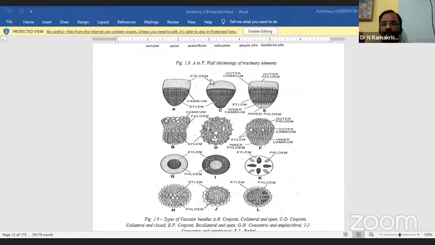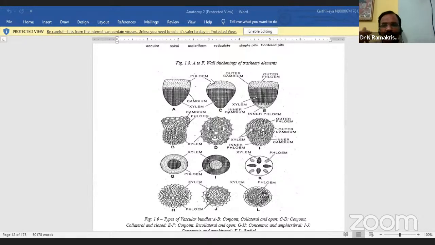Next, the tracheids and vessels are relatively narrow and longer. The parenchyma is not differentiated into axial and ray parenchyma. The vessels lack tyloses. Xylem fibers are either absent, and if present, very few in number. The medullary rays of this region are derived from the apical meristems. This is the main point in primary xylem.